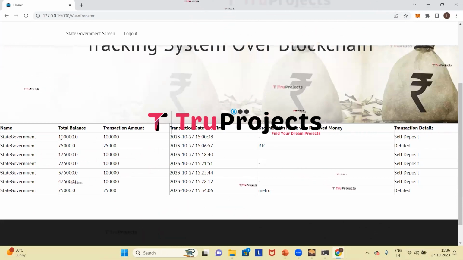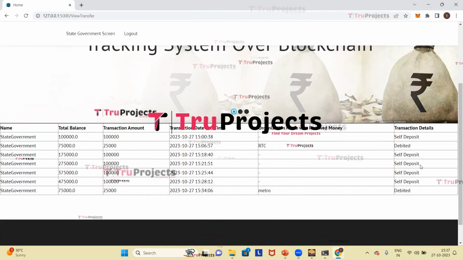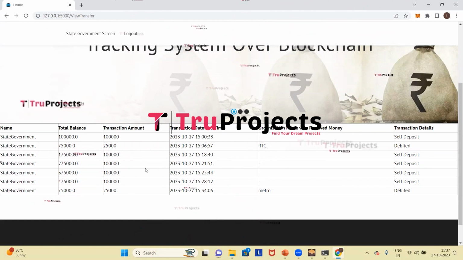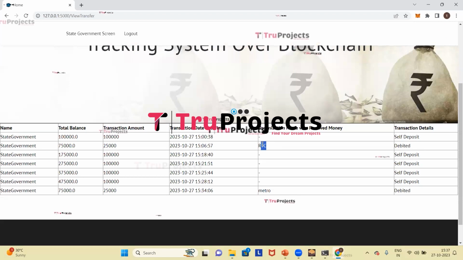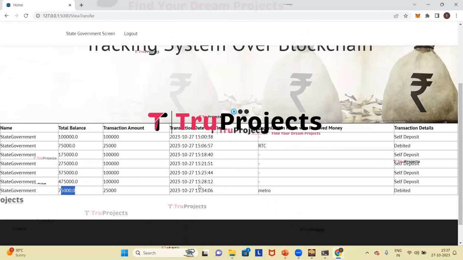So here the government can access the total balance, transaction amount, transaction date and time, organization name who received the money, and transaction details. So here we can see that it has allocated 75,000 to RTC and 75,000 to Metro.